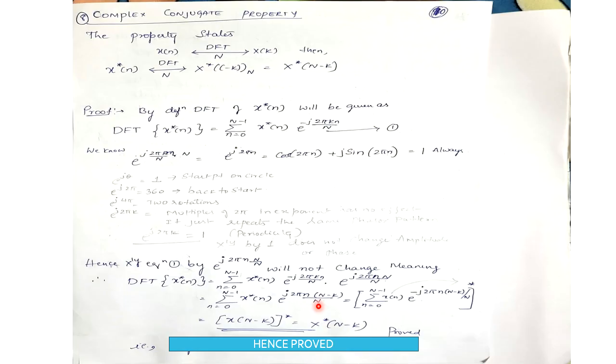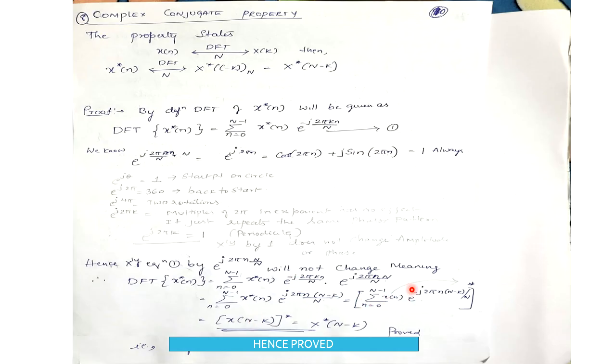Here we will be shifting this complex conjugate. The star next to the x, the complex conjugate of x of n, will be applied to the whole term.